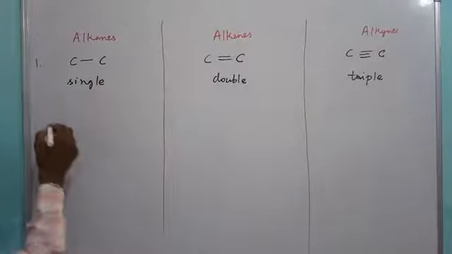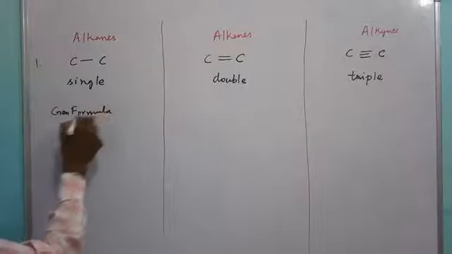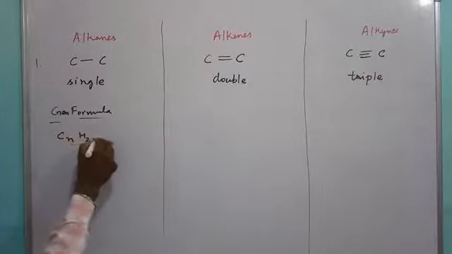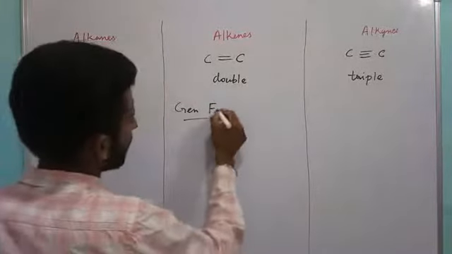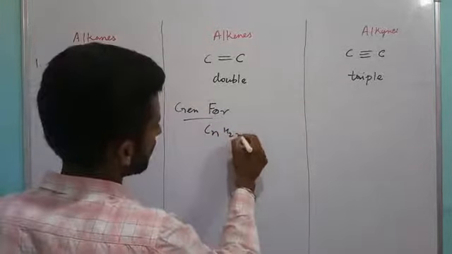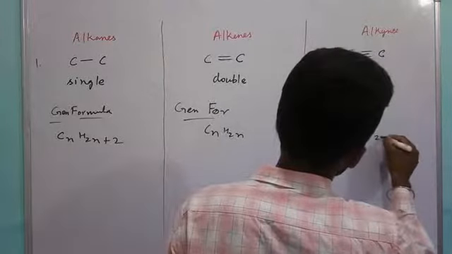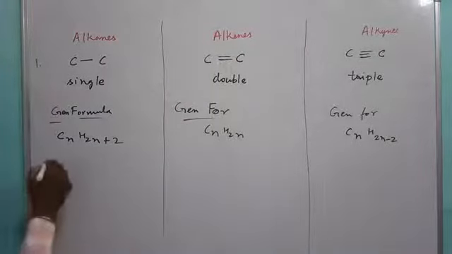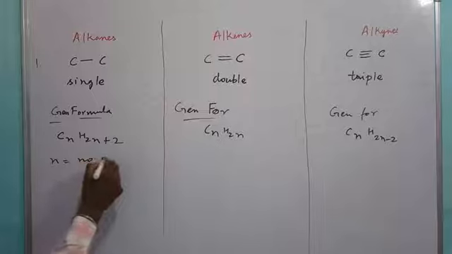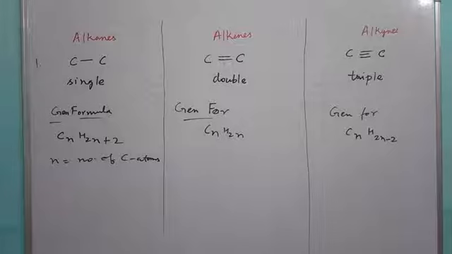Now alkanes have the general formula CnH2n+2. Alkenes have the general formula CnH2n, and alkynes have the general formula CnH2n-2. Here in all these different formulas, n is the number of carbon atoms.